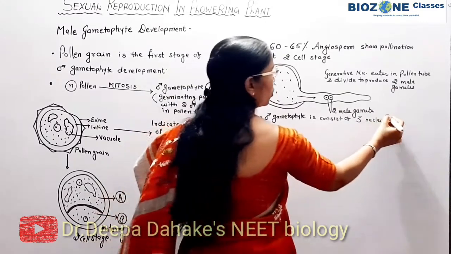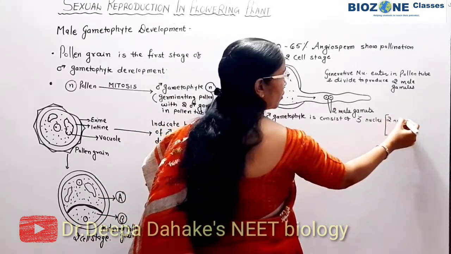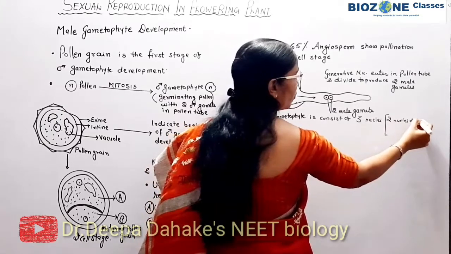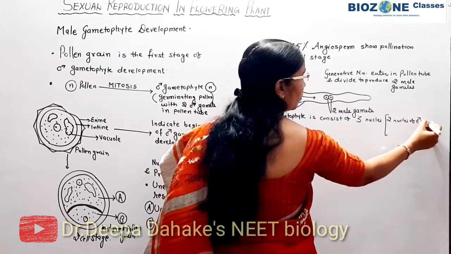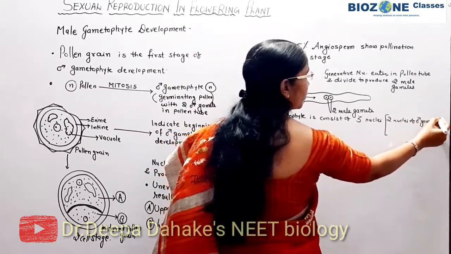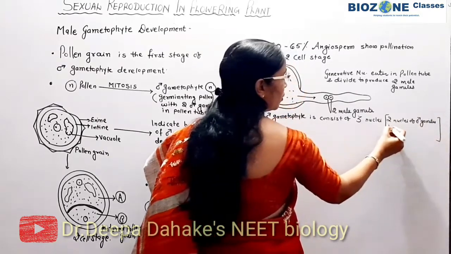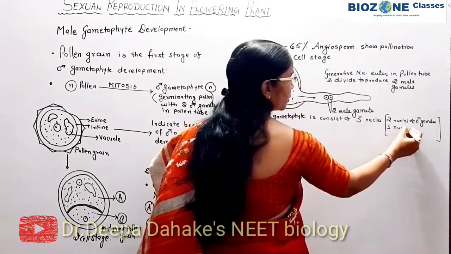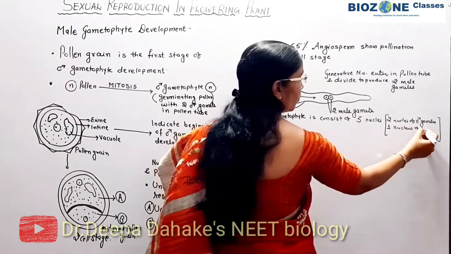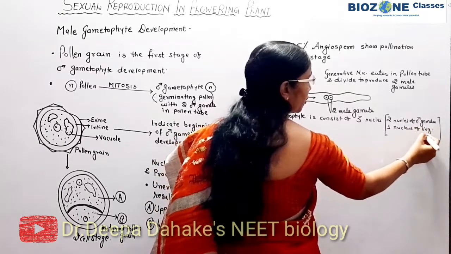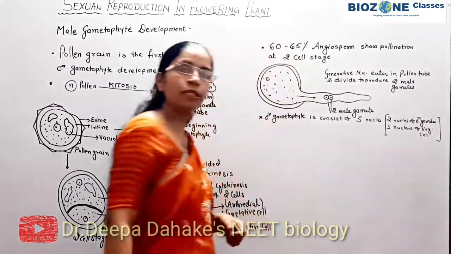How? 2 nuclei of the male gametes and 1 nucleus of the vegetative cell. So this part you remember.